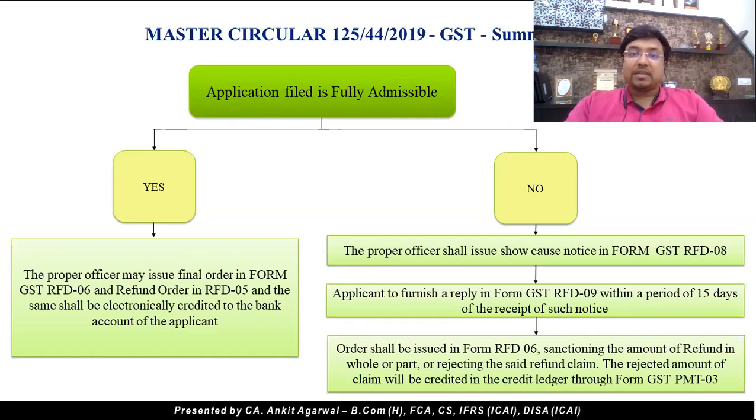However, there might be circumstances in which our refund is not fully admissible. There might be partial disallowance or a full rejection of the amount of claim. In that case, the officer will give us a show cause notice in form GST RFD 08, and we need to give our response to the same in GST RFD 09 within a period of 15 days of the receipt of the notice. And then, considering our reply, the officer shall issue form RFD 06 sanctioning the amount of refund which he thinks is admissible, or reject the same partially or wholly.